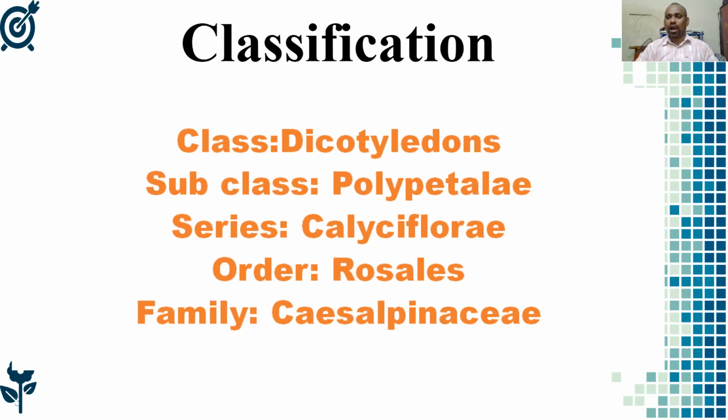That's why they look like rose petals, and that's why the order is Rosales. And the family is Caesalpiniaceae, one of the subfamilies of Leguminaceae. Here, one by one, we go through their vegetative and floral characters.